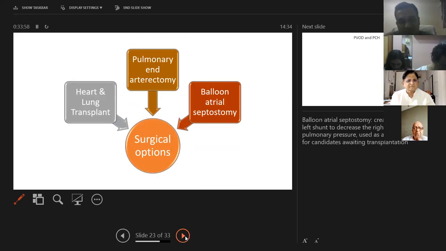Now the surgical options. The end option is the heart-lung transplant. That is one thing which you have to offer to patients with severe pulmonary hypertension, rapidly deteriorating, not improving with any drugs. Pulmonary endarterectomy is for patients who have chronic thromboembolic pulmonary hypertension, mainly in the main pulmonary artery. In the segmental pulmonary artery, it's difficult to do pulmonary endarterectomy. And balloon arterial septostomy, to decrease the pressure of the right heart, we make an artificial shunt.